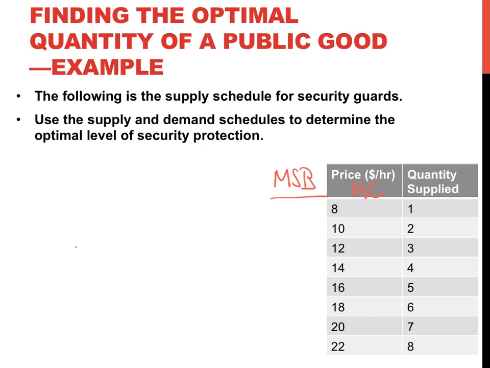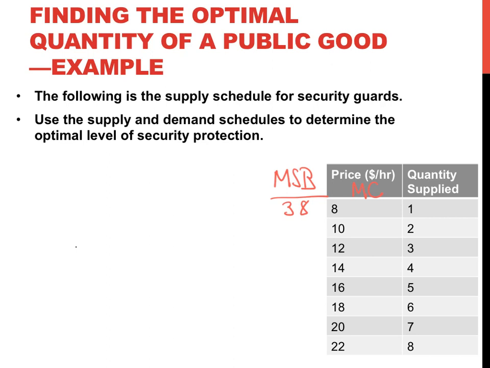And just look at the quantity. At a quantity of 1, what was the marginal social benefit, or the total willingness to pay, for that first hour of security protection? If we look back at the chart, that was $38.